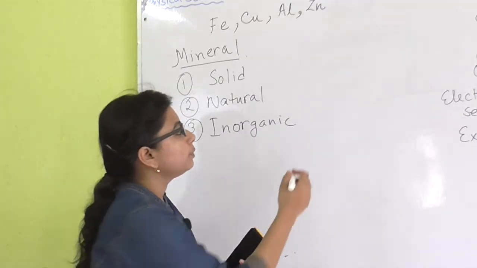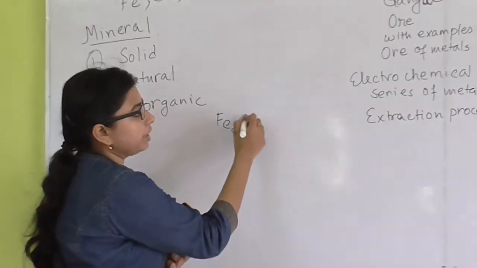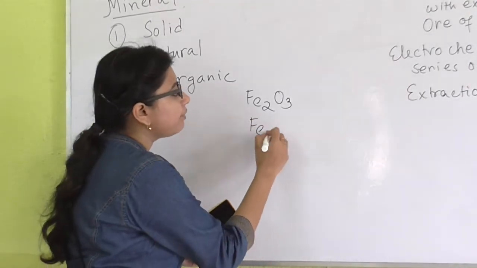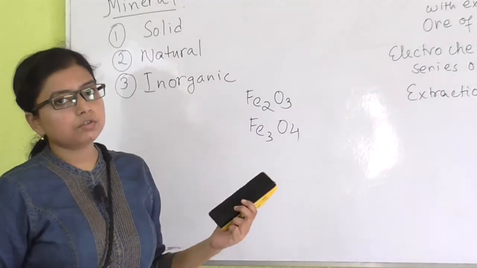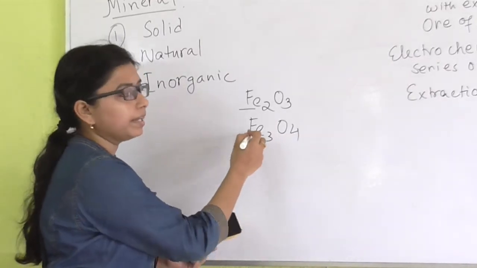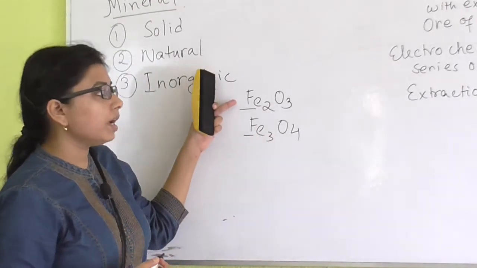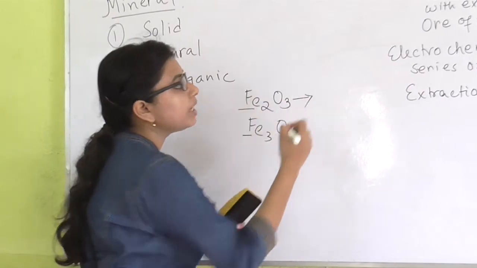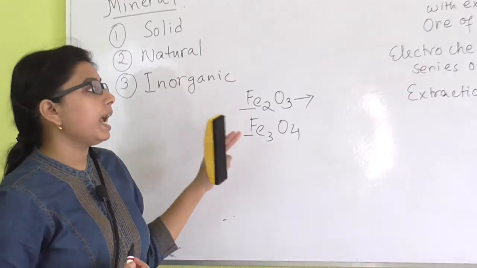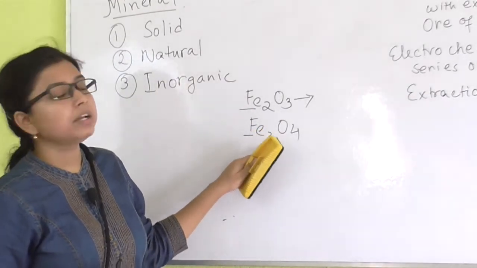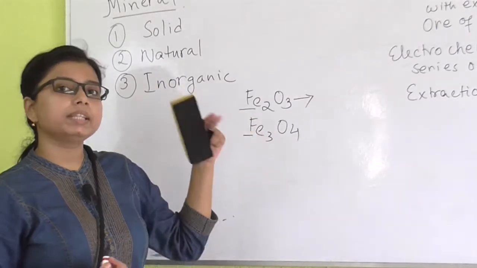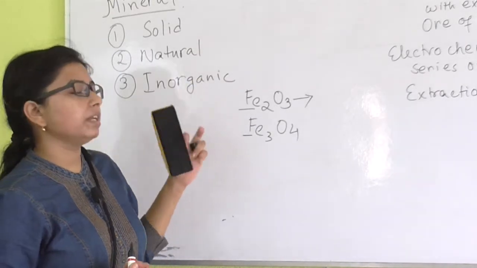For example, Fe2O3 is one of the minerals of iron, and Fe3O4 is also a mineral of iron, but the amount of Fe, that is iron, is different in this one and this one. Fe2O3 is the mineral of iron known as hematite, and Fe3O4 is known as magnetite. So the amount of iron is different in hematite and magnetite, but iron is present in these minerals.